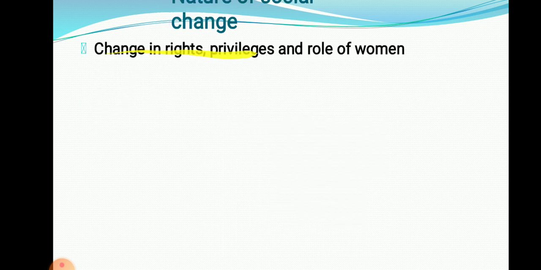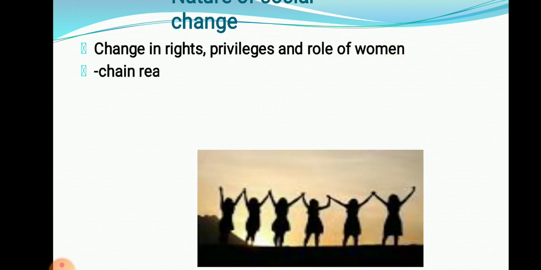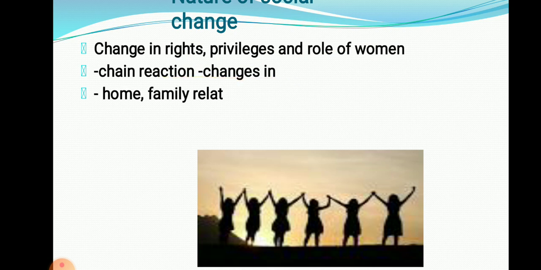Change in the rights and privileges and role of women. Rights, हक्क, privilege, हक्क, role, work of women. If we try to bring that particular change in a society, it reflects into a chain reaction of changes. ह्याच्यामुळे काय झालं, what happened because of the change in the role of women, the rights we gave them, that is, the 30% reservation given to women. It reflects into a chain reaction of changes in home, family, relationship structures.